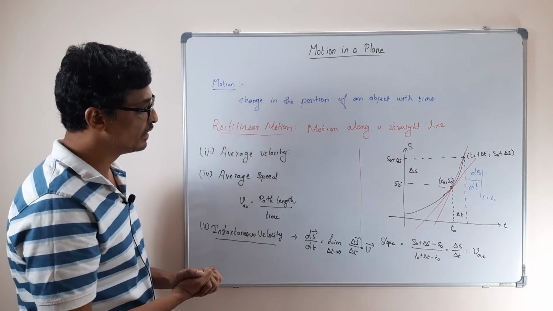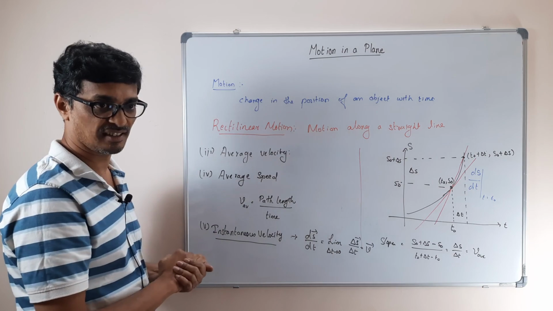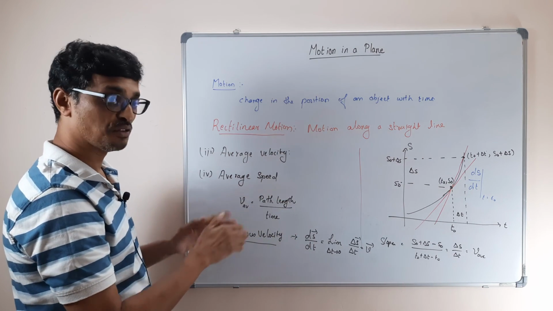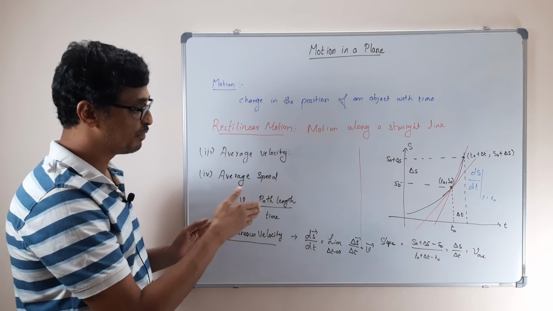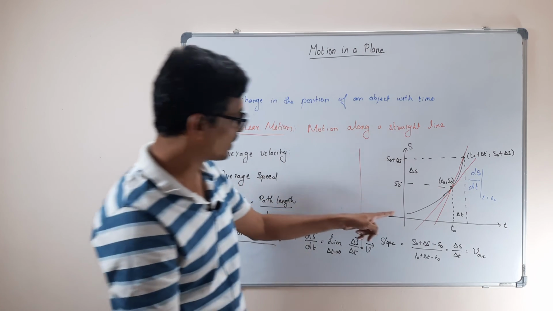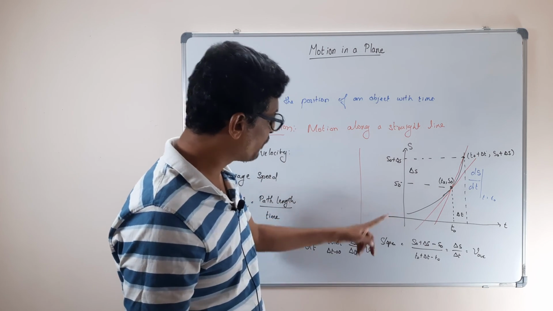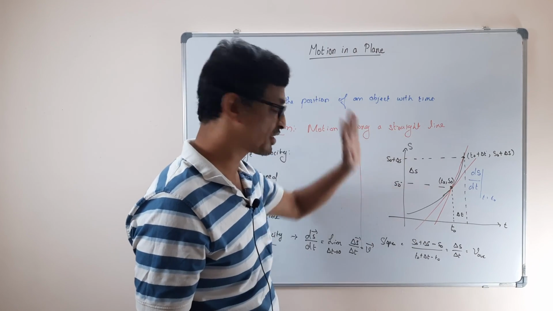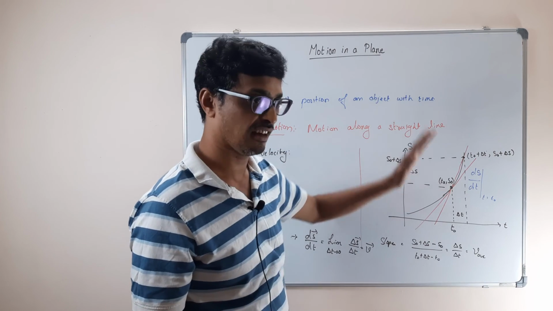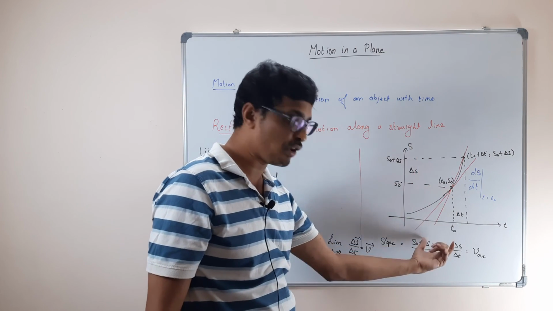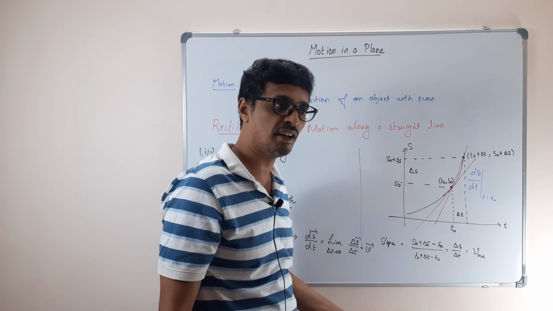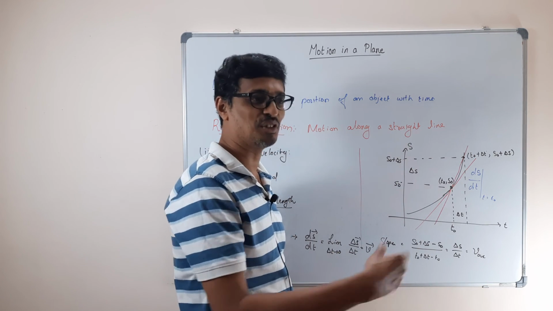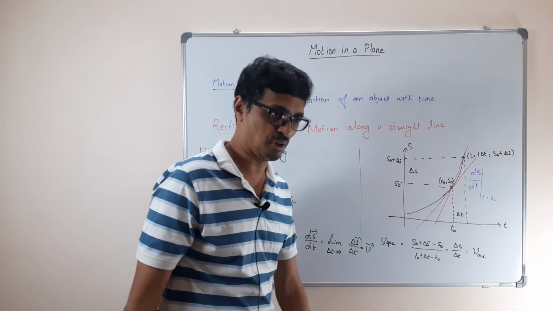Tomorrow we will see the graphical representation of all these quantities. For example, uniform motion is constant velocity. It will be a straight line, and the area under two points will become the average velocity. All those things we will see tomorrow.